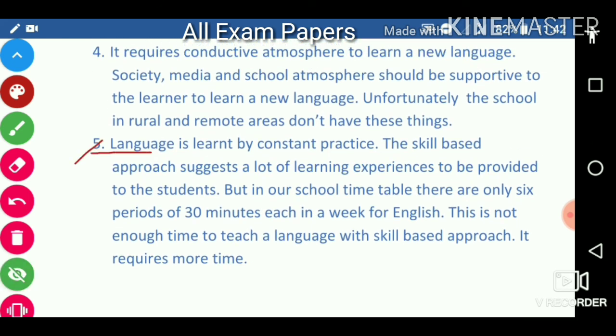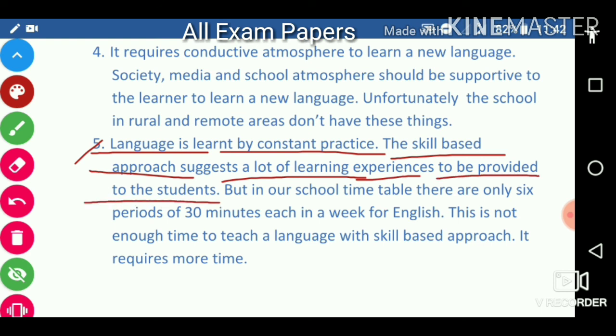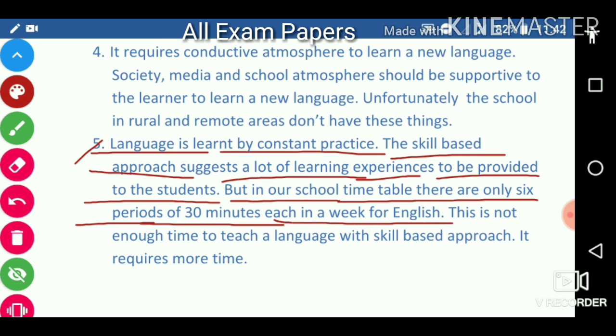Next, language is learned by constant practice. The skill based approach suggests a lot of learning experience to be provided to the students. But in our school timetable, there are only six periods of 30 minutes each in a week for English. This is not enough time to teach a language with the skill based approach.